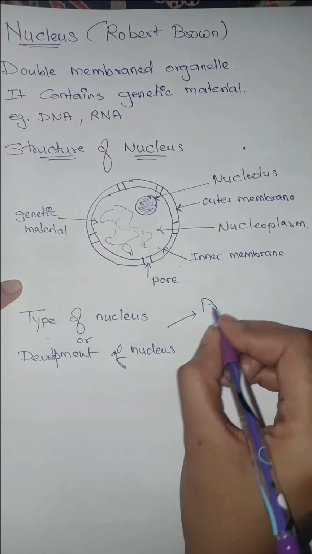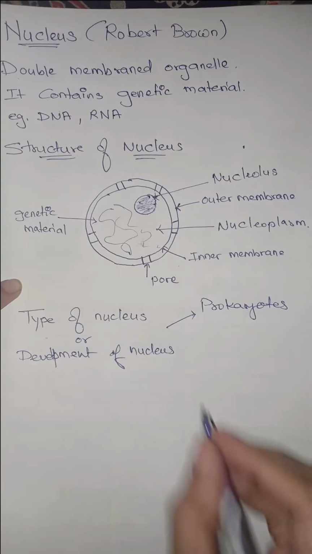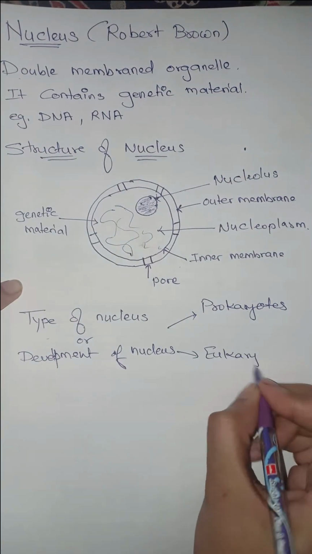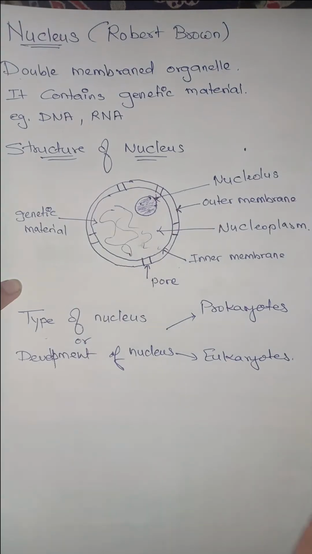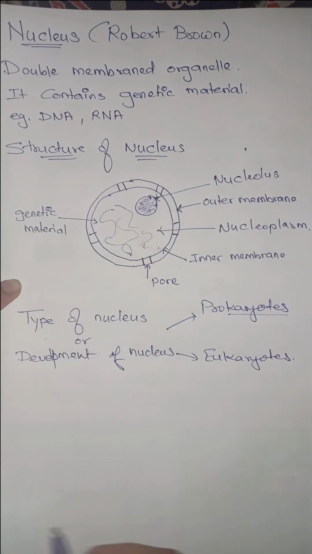One is called prokaryotes, and another is called eukaryotes.